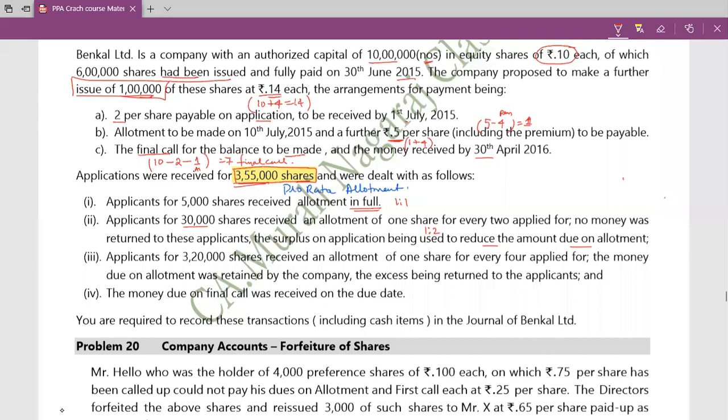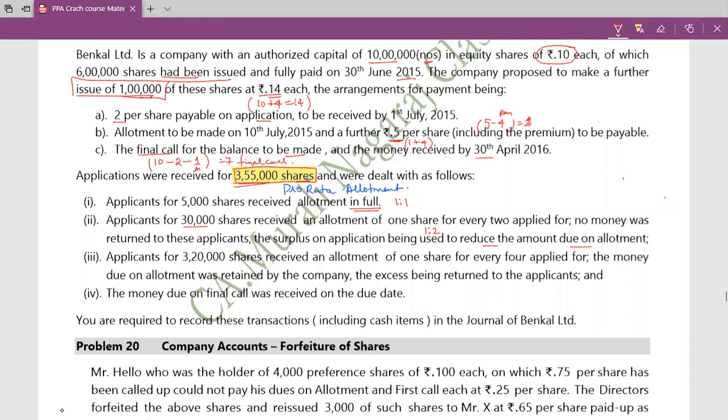Instead I have adjusted it, because anyway for these 15,000 shares you have to pay me 5 rupees at the stage of allotment. Out of that, the extra amount, 2 rupees into 15,000 applications that you paid, I will adjust, and only the balance I will collect from you. Got it? So this is pro rata. The surplus application money will be adjusted along with allotment money due.